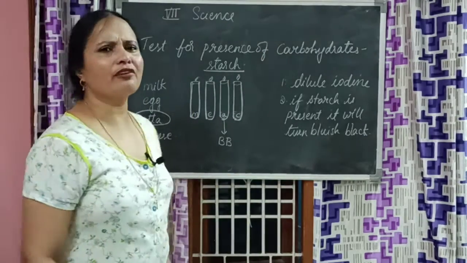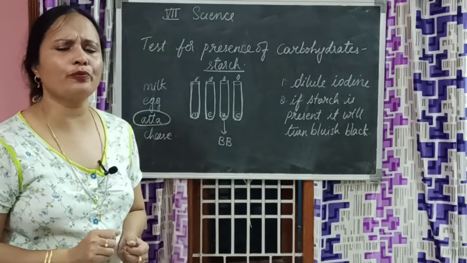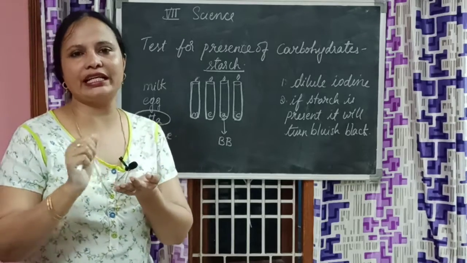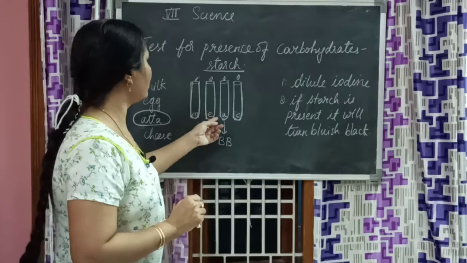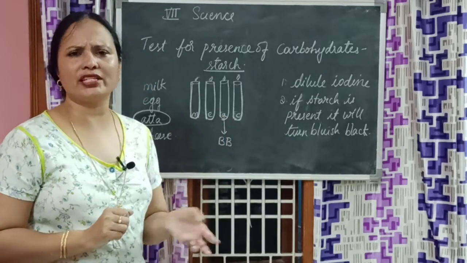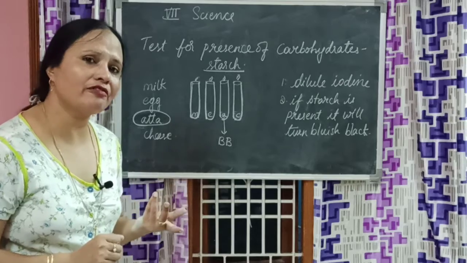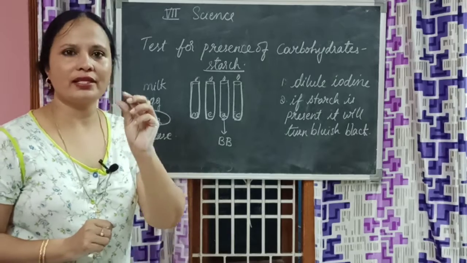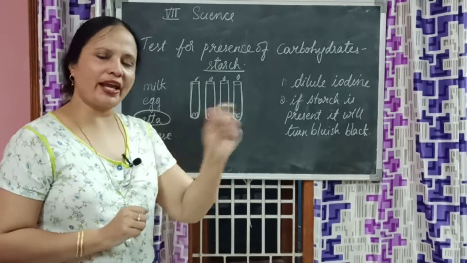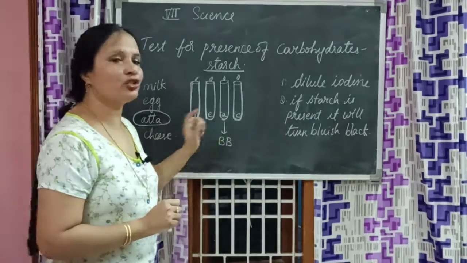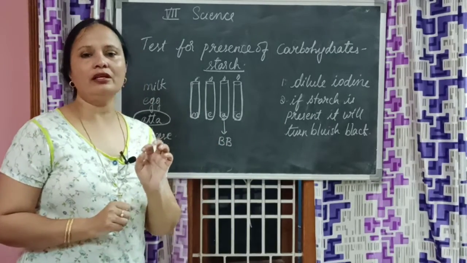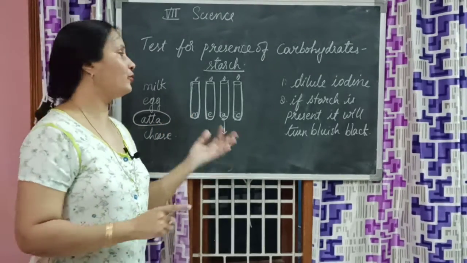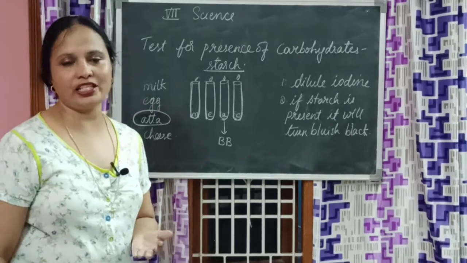Now you might be wondering why I removed potato, why I didn't test on potato. You can do that also. It's easy. Either you scrape the potato, take a grate of potato, put it in the same test tube and test. You will find it. And what else can you do? Rice. Take rice and then mash it. Pour water, shake it thoroughly, take 2 drops of that and put it here and add iodine. You will get bluish black color. So these all explain that rice, potato, atta, all these have more carbohydrates present in them.